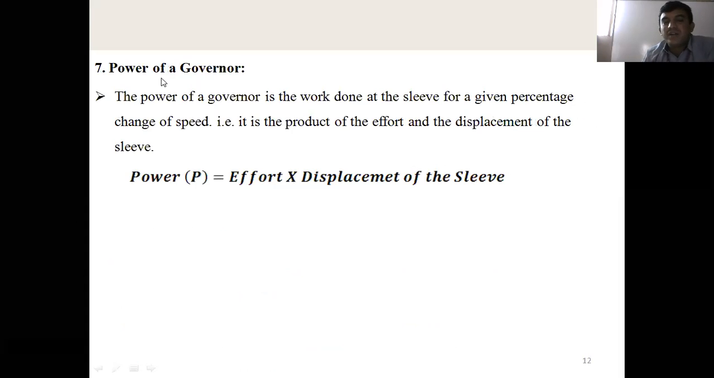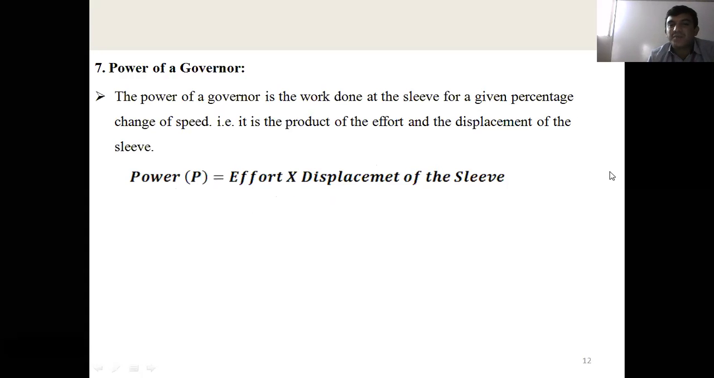How do you get the power? Power is work done by time. What is the work done? When the sleeve moves upward and downward, there is a change in position, the displacement is there. At the same time, the force acting on the sleeve, that is effort, force into displacement, you get the work done. Work done divided by time gives the power of the governor. The power of the governor is nothing but effort into displacement of the sleeve. That gives the work done, with respect to time, then only it gives power.